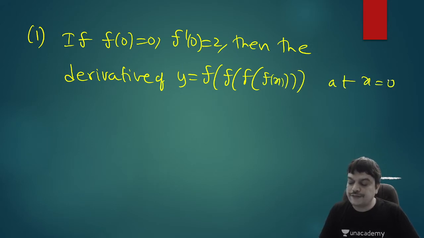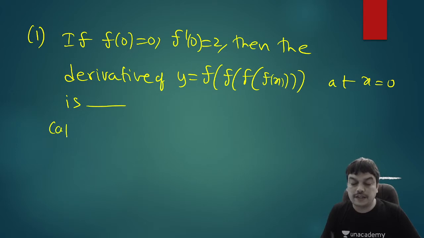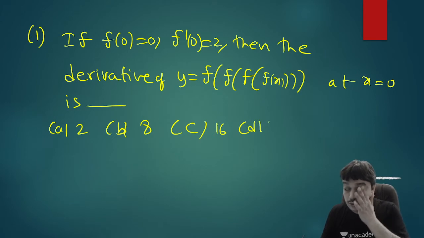So you have a composition of 4 f's here, totally 4 f's. And the options are 2, 8, 16 and 4. So option C is 16 and option D is 4.